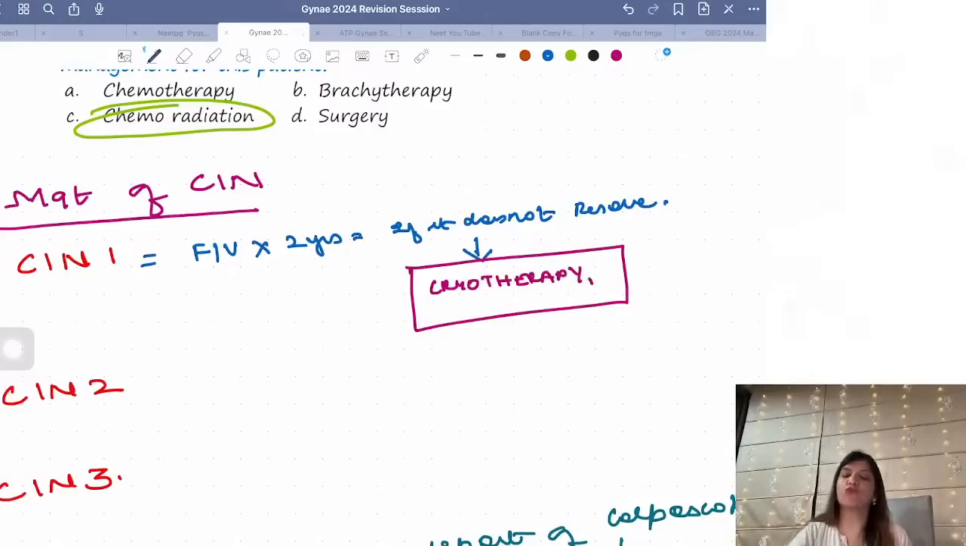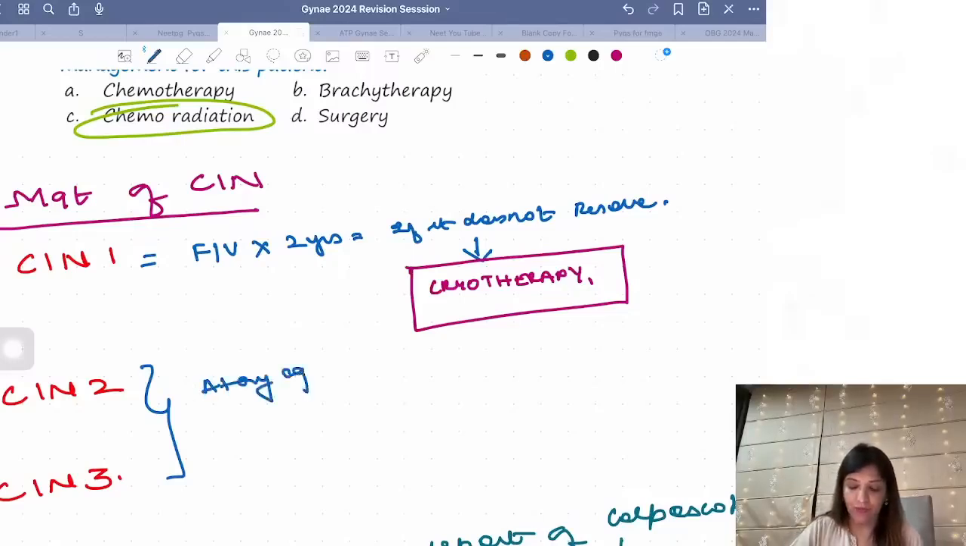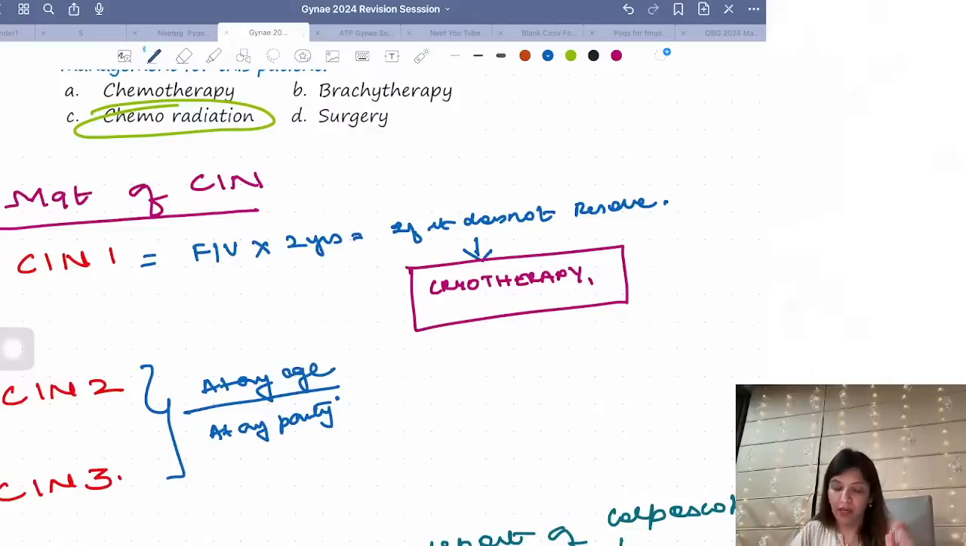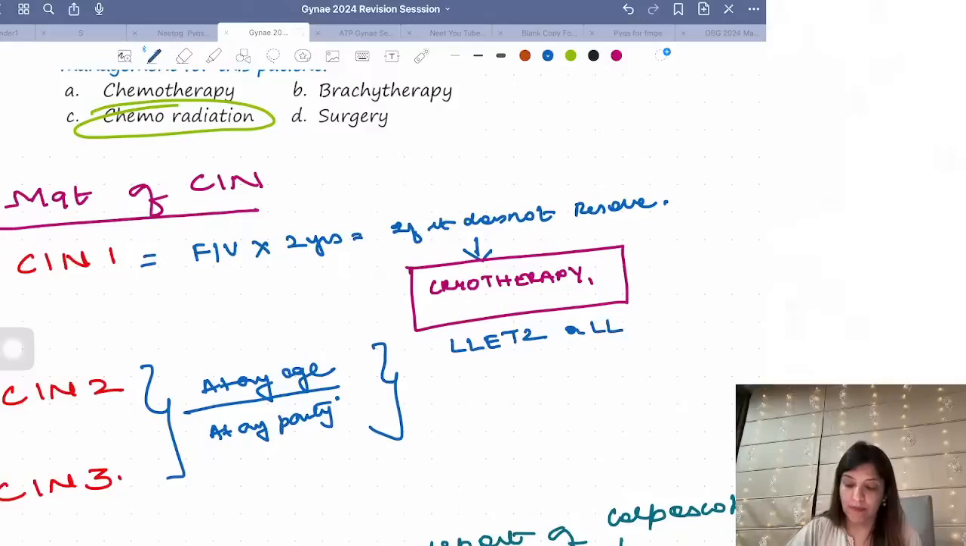What is the management of choice for CIN2 and CIN3? Management of choice for CIN2 and CIN3 at any age, at any parity. Whichever age group is given, however multiparous the female may be, if she is having CIN2 or CIN3, the only management is LLETZ or LEAP.